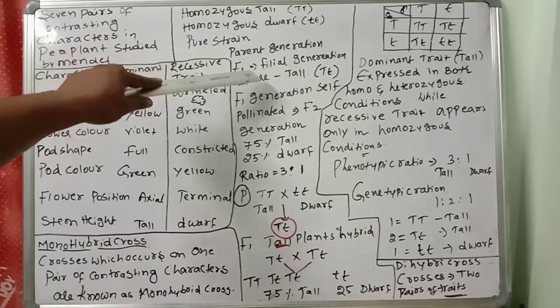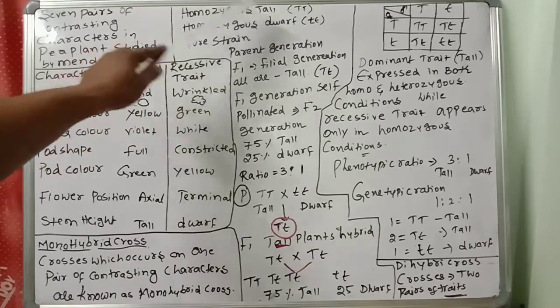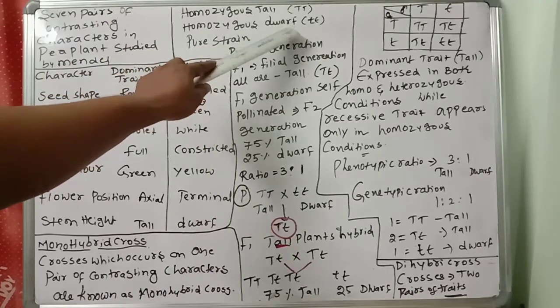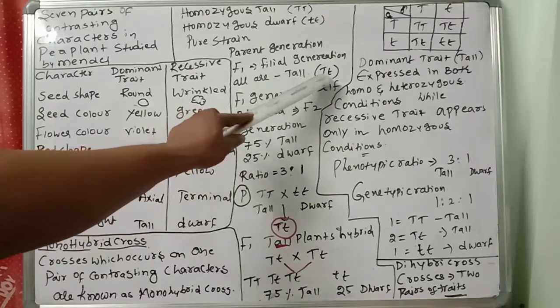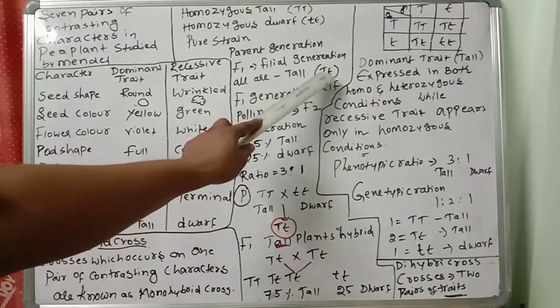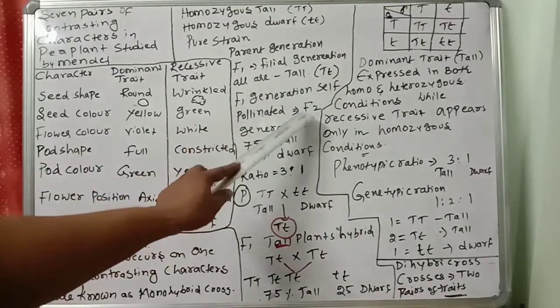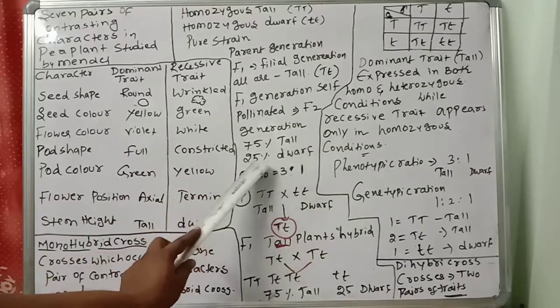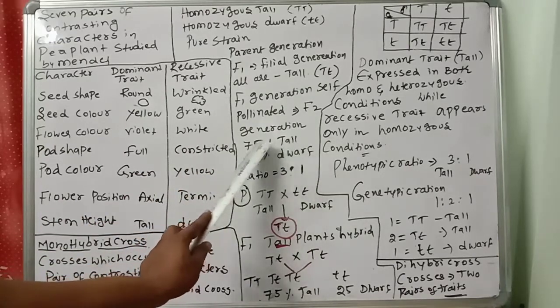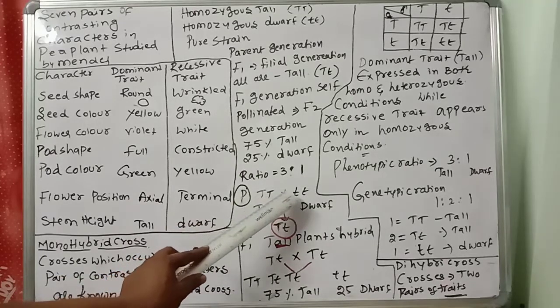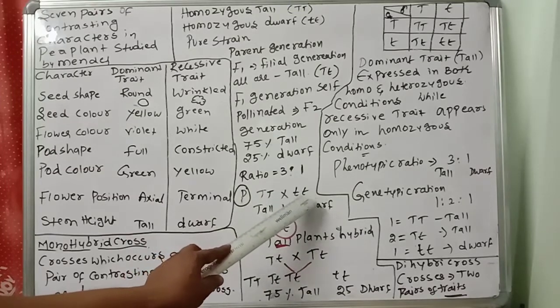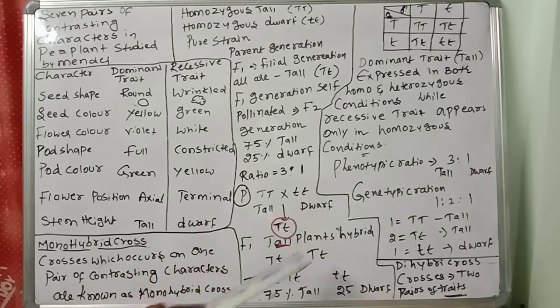Now the F1 filial generation: when you cross pure tall and pure dwarf, all F1 plants will be tall, capital T, small t.